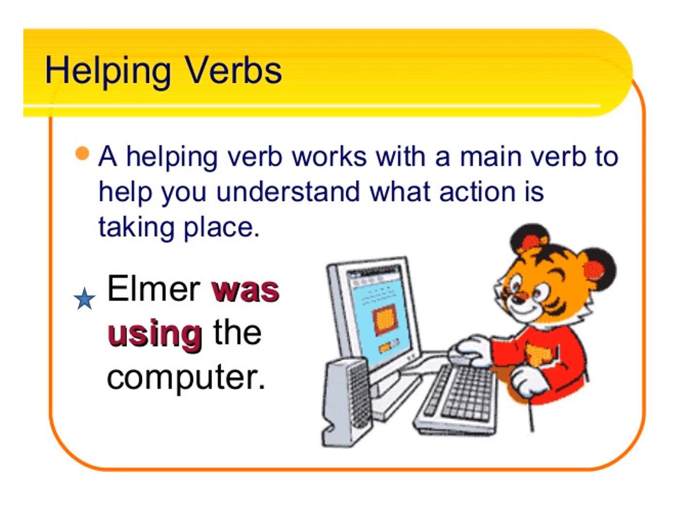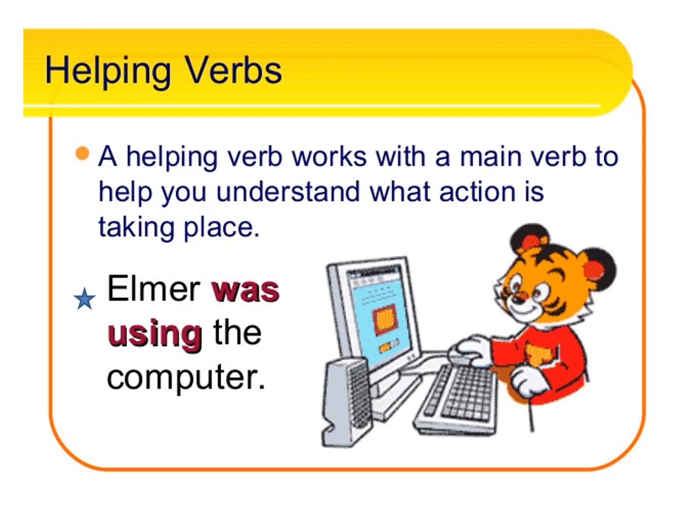Like for example, you can see in that sentence, the tiger is working on a computer. The name of the tiger is Elmer. So Elmer was using the computer. Now the word using is an action word, correct? Now before the word using we have one more word, that is was.